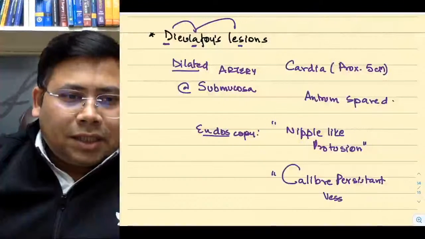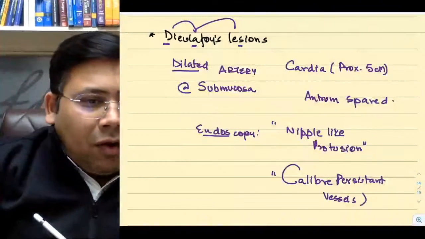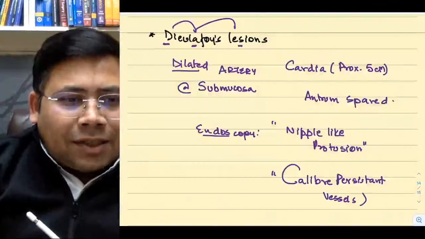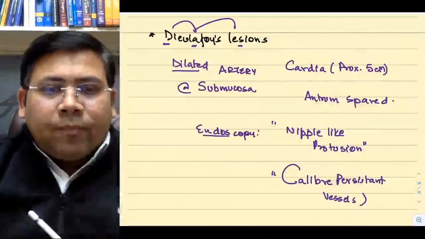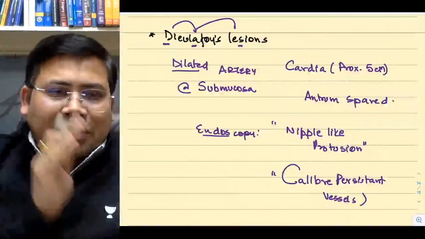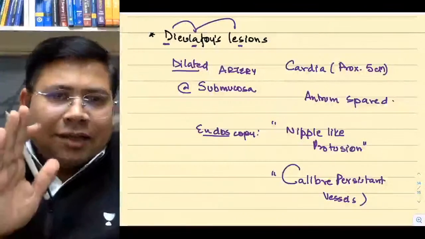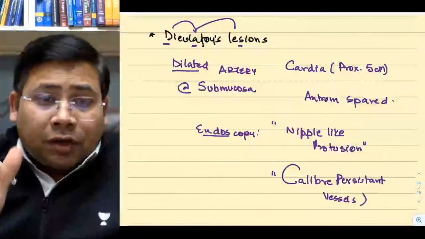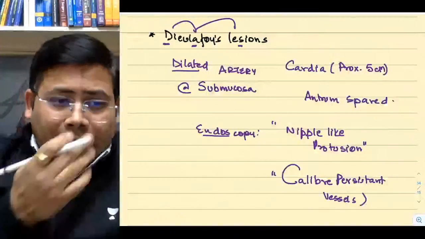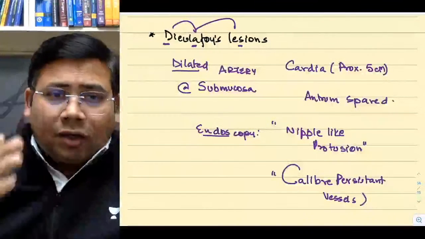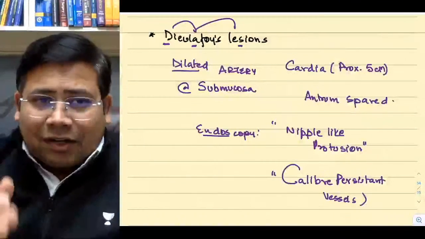Rishabh has asked, sir, what is the most ischemia sensitive area?